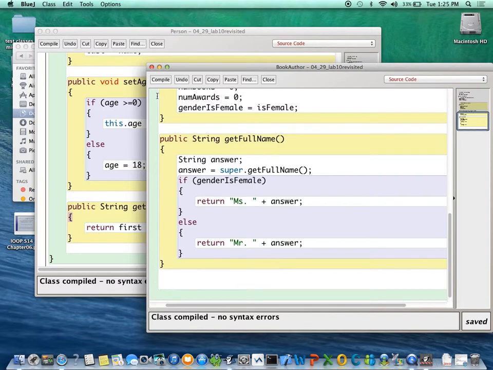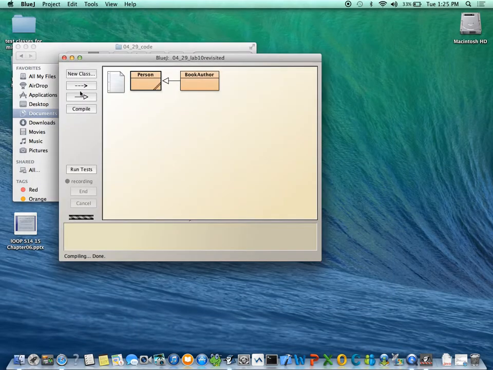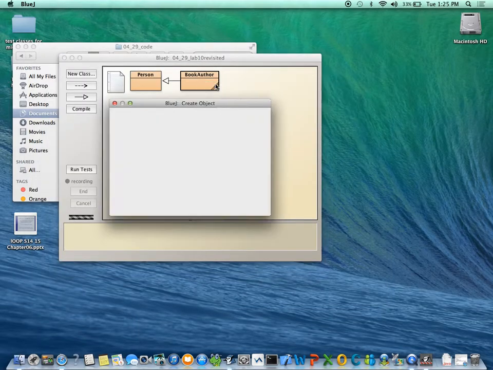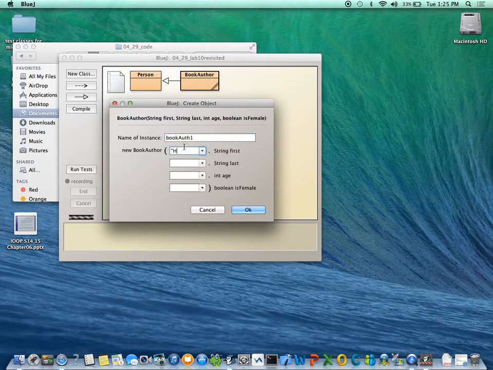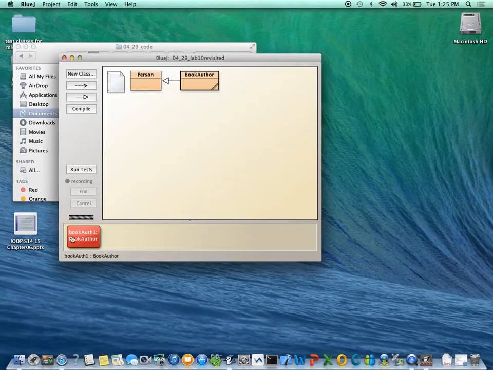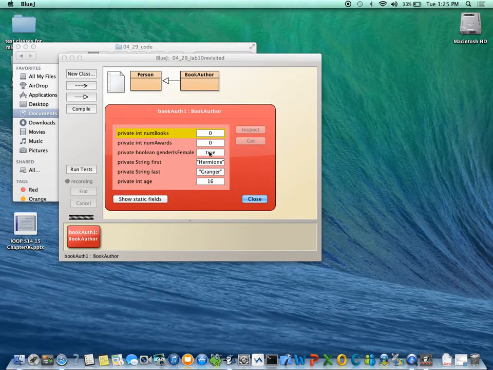And now that's it. So if we make a new person who is Hermione Granger, and she is also 16, and she is female, if we look at the book author, it's all got filled in properly.